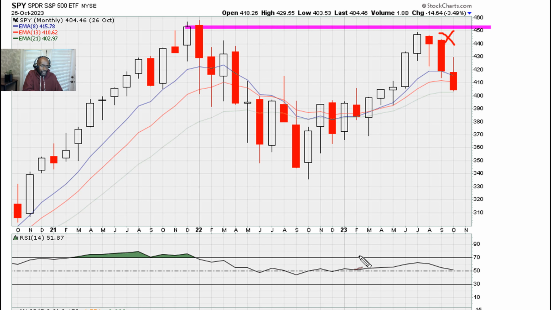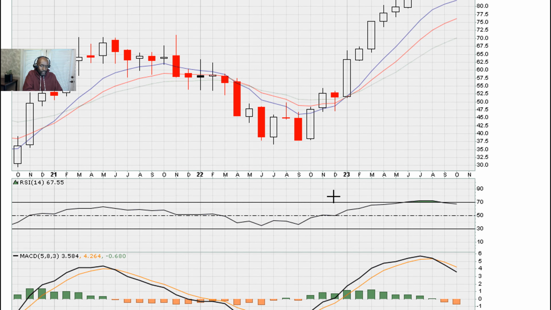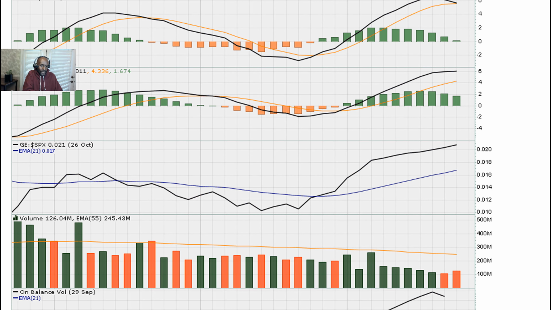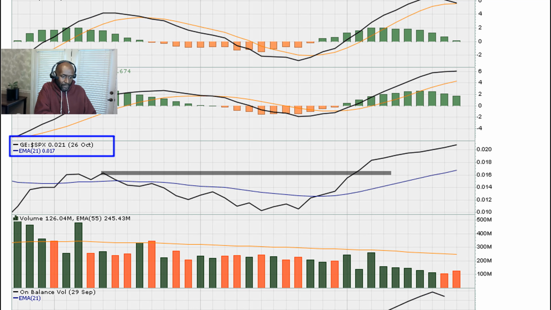So we can see that in 2023, by October of 2023, GE had already cleared its 2021 highs. So right there, it was leadership, even months before that pullback. Now notice if we take a look at its performance relative to the S&P 500, you can see GE was outperforming the S&P 500. In fact, it was at new highs here as the market was pulling back.